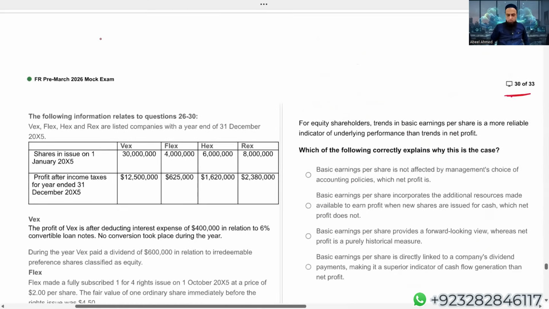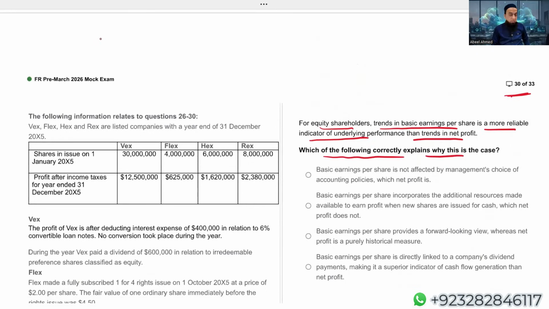Last question. For equity shareholders, trends in basic EPS is a more reliable indicator of underlying performance than trends in the net profit. So equity holders are saying trend in basic EPS is more important than the trend in profit. Which of the following correctly explains why this is the case?